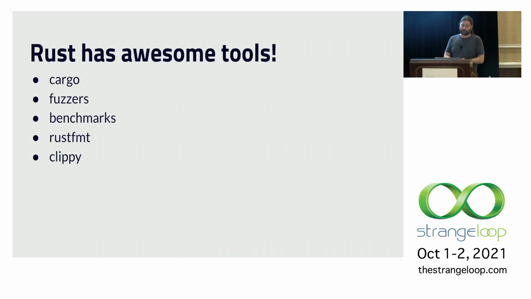Cargo Fuzz is an awesome tool. It's a plugin for Cargo, but it's great to have easy access to fuzz these protocols during development. Cargo bench, microbenchmarking, is really useful as well. And then things like rustfmt and Clippy, so I could make sure that my code was nicely formatted and more idiomatic and had a consistent style and all that stuff. And that made the code a lot easier to work on and review.